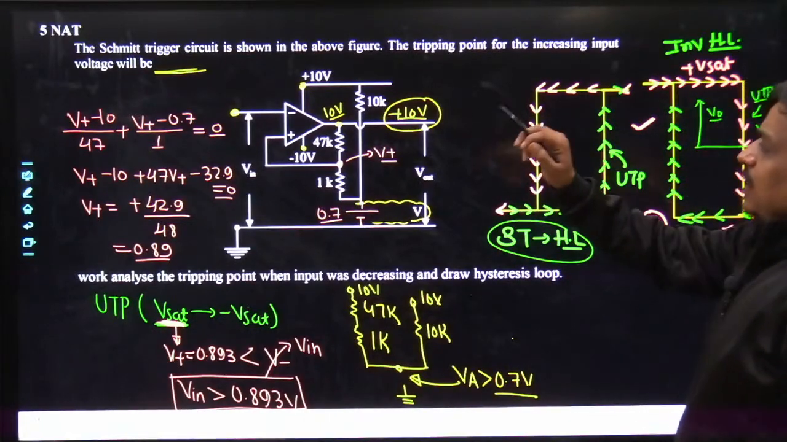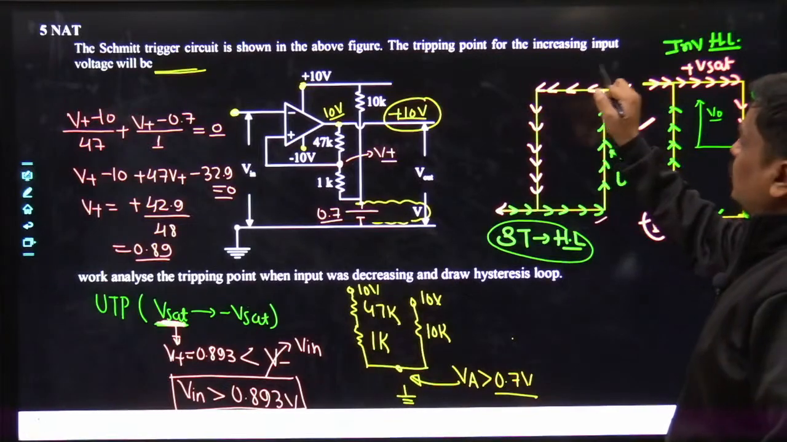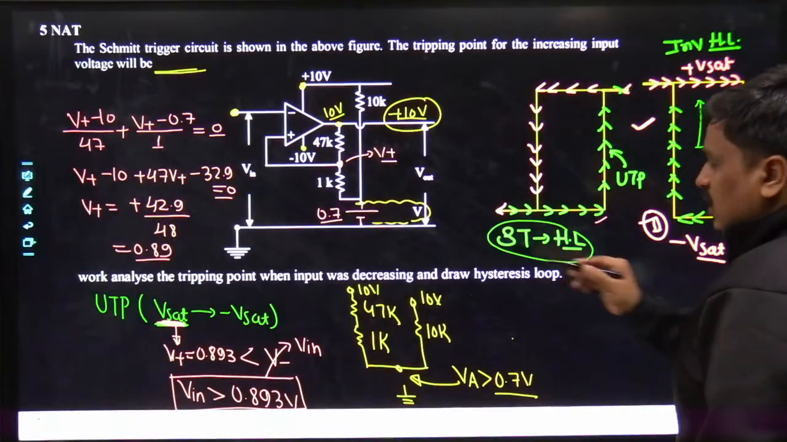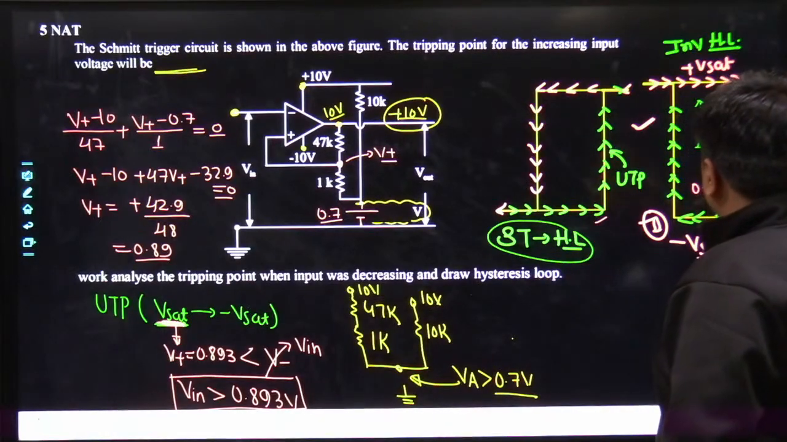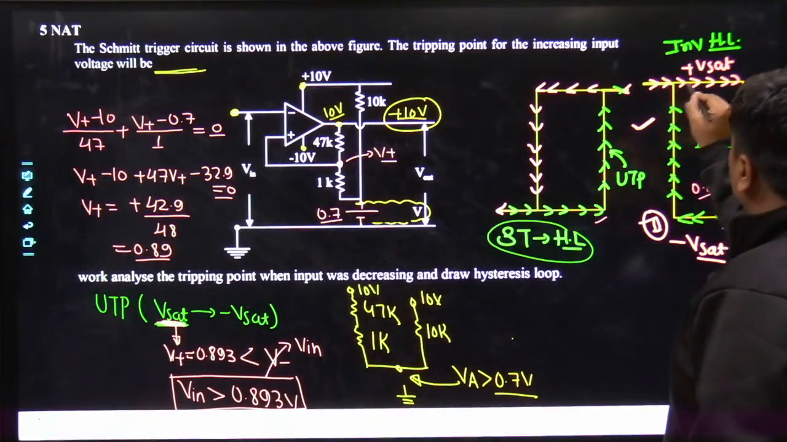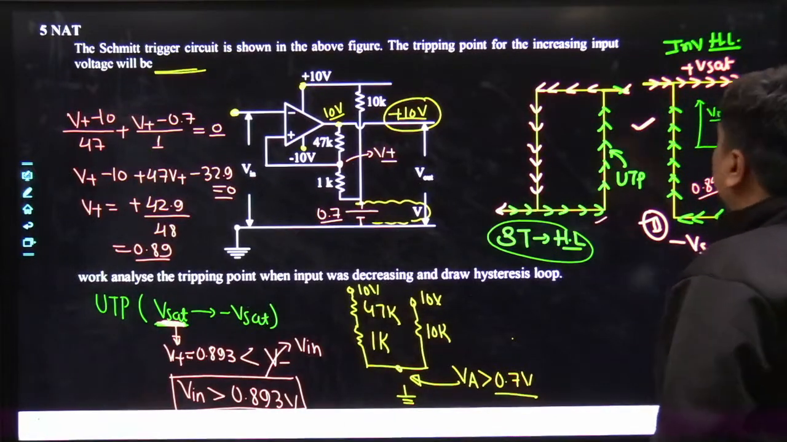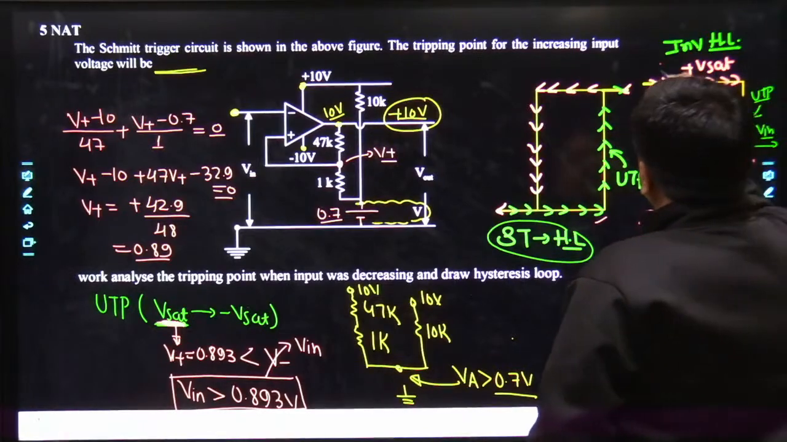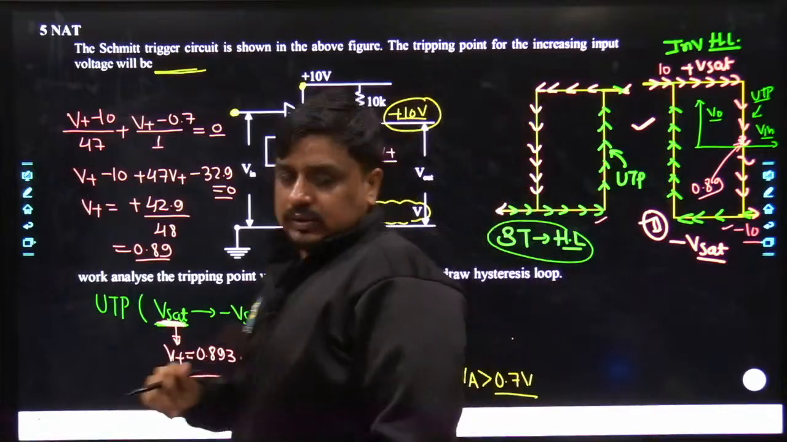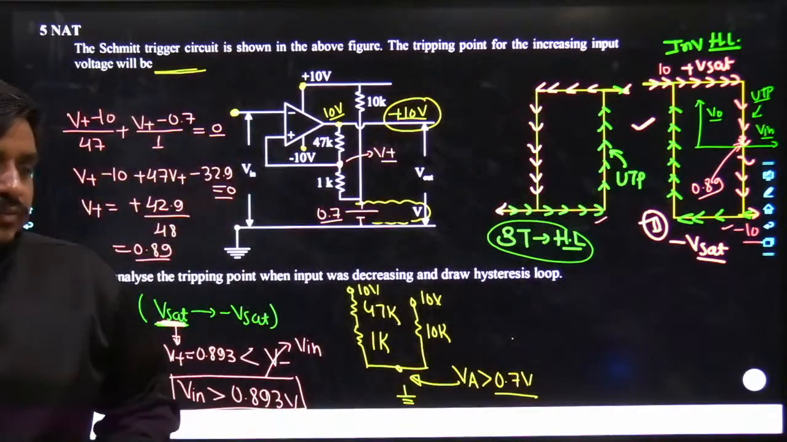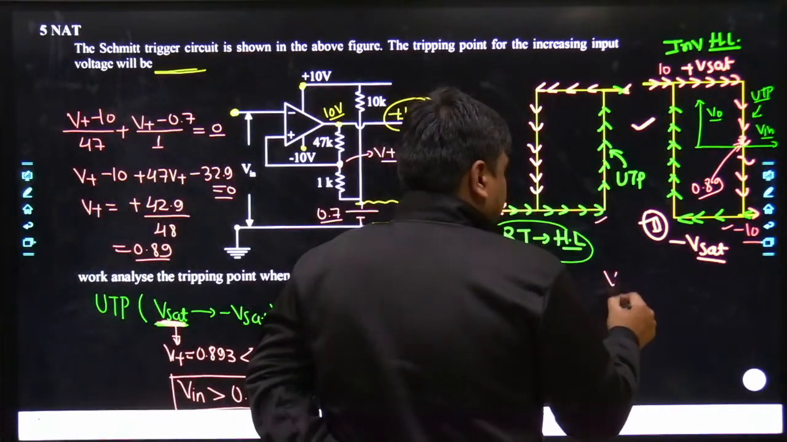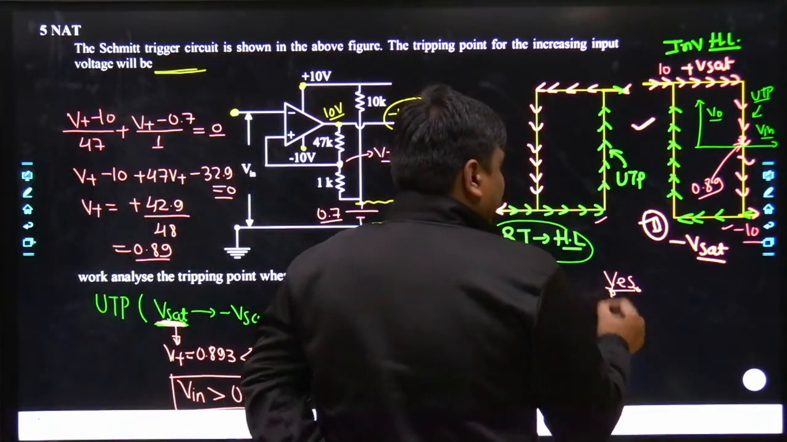So the Schmitt trigger circuit is at the tripping point for the increasing voltage. Obviously here the value of V in would be 0.89, and as V in goes beyond 0.89, there would be an abrupt change of output voltage from plus Vset, which is nothing but plus 10 for this problem, to minus 10. Anyways, could you understand this concept? If it is understood, just write here so that I may move ahead with the next problem.